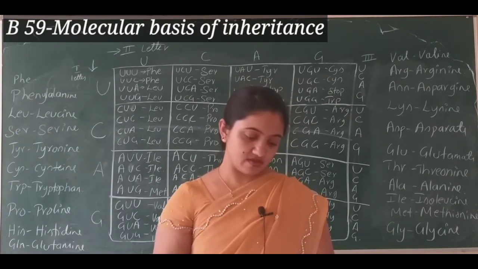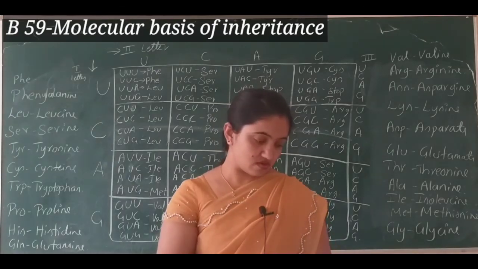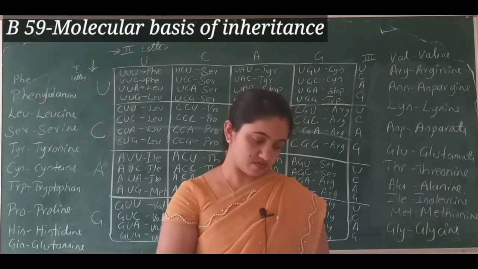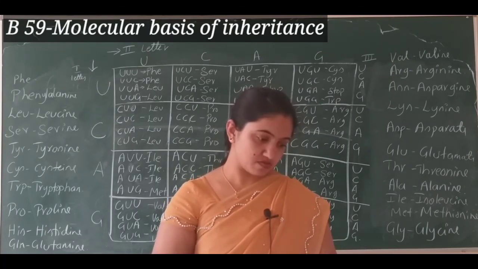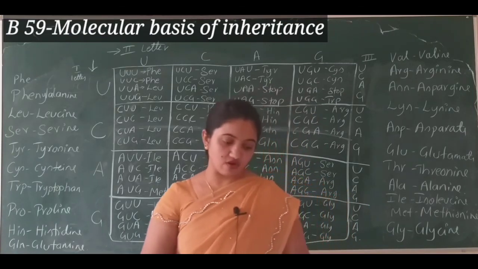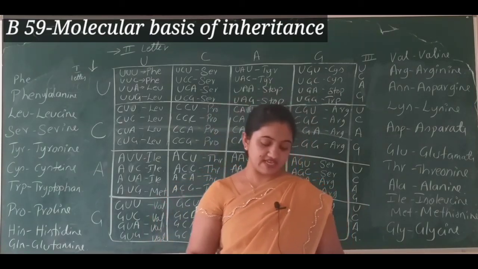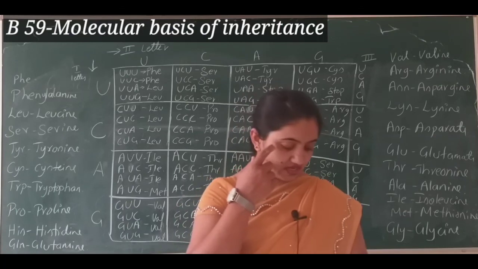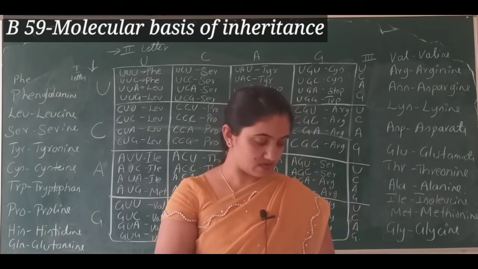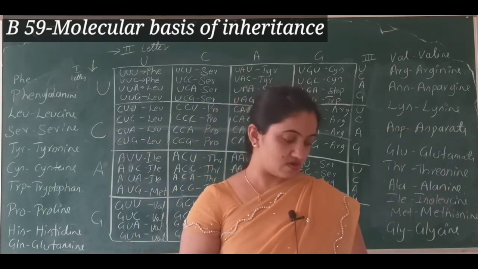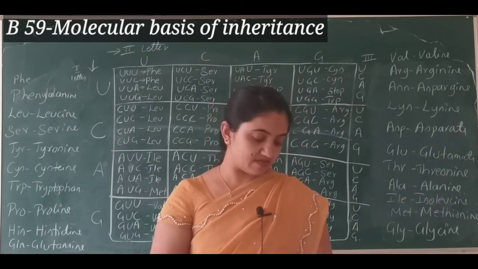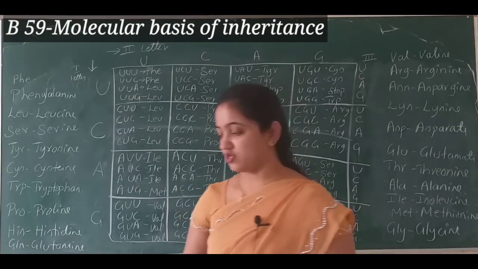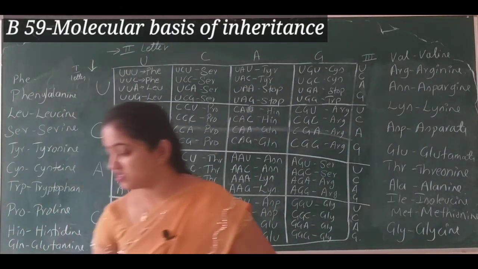Describe how Meselson and Stahl proved DNA as genetic material. Draw a neat labeled diagram of semi-conservative DNA replication. I think that much is more than enough.